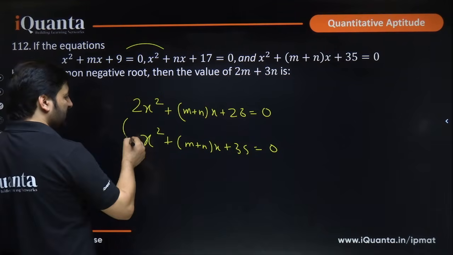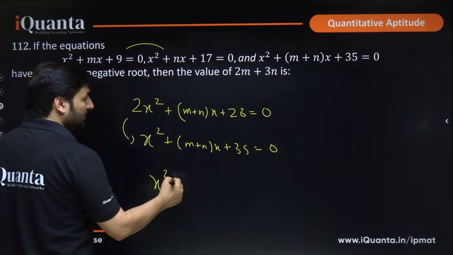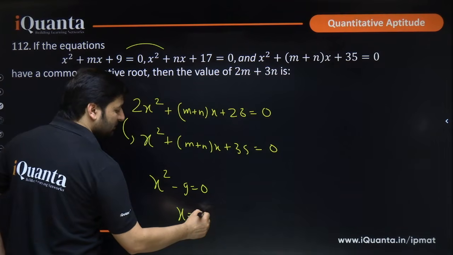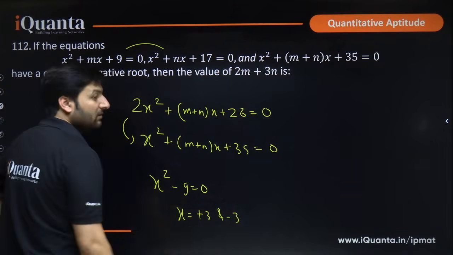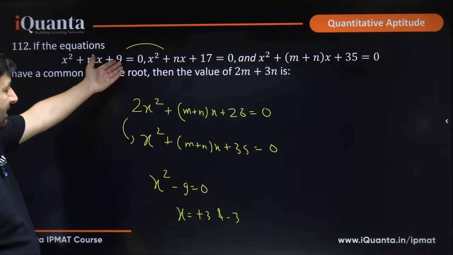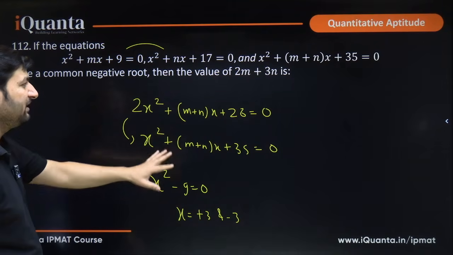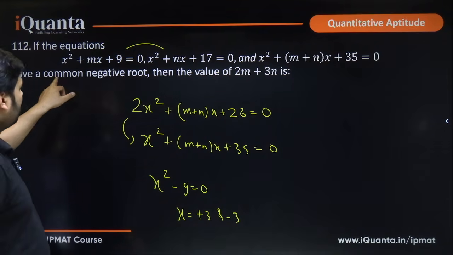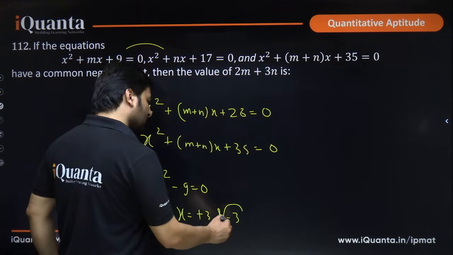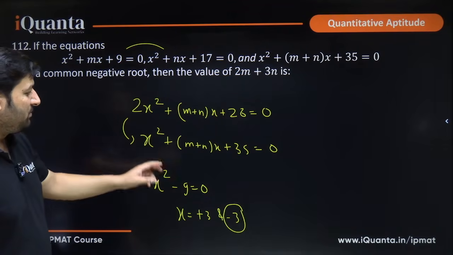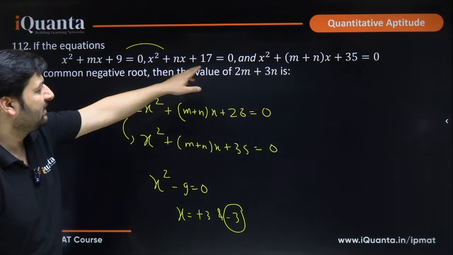So from this equation, if I subtract this, I get x square minus 9 equal to 0. x will have 2 values, plus 3 and minus 3. But they have a common negative root, so the only common negative root possible is minus 3. So minus 3 should satisfy this as well, that as well, everything.